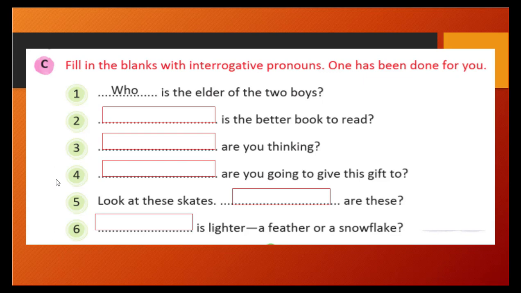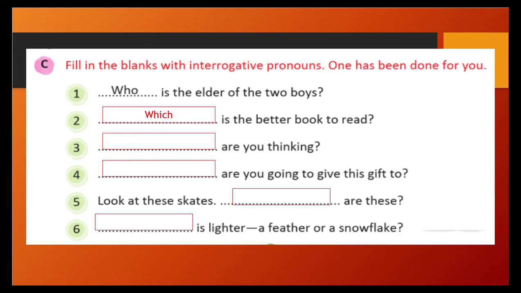So who? See, when you are demonstrating, we used to ask questions with who and what. In a similar way, here you will identify which one is correct. Second one: blank is the better book to read. Which is the better book to read, or what is? So items are there, so you can count. So we will use which.